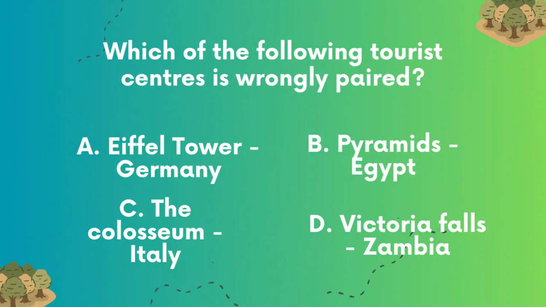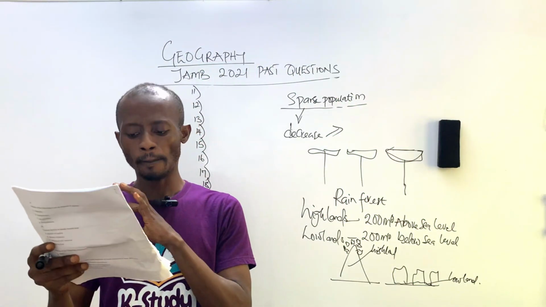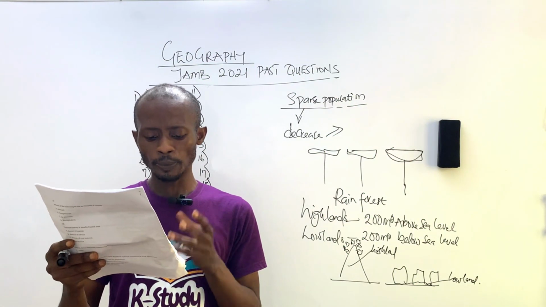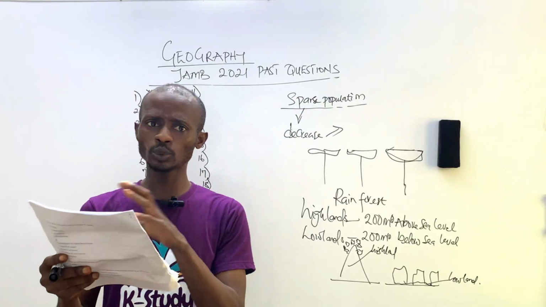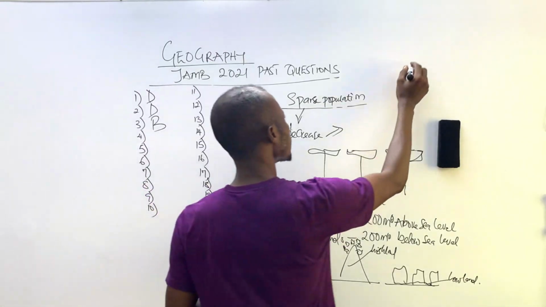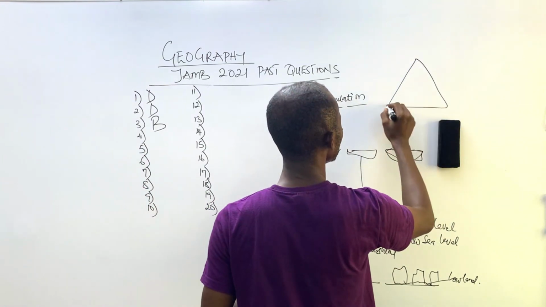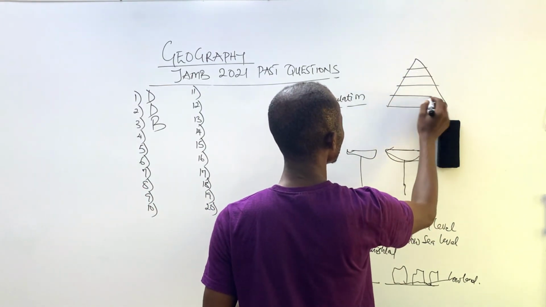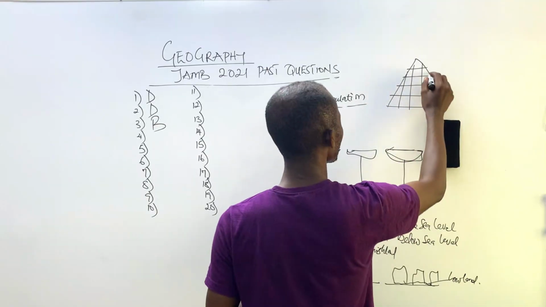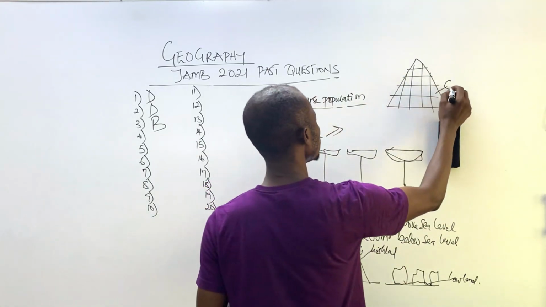4. Which of the following tourist centers is wrongly pegged? A. The Eiffel Tower, Germany. B. Pyramid, Egypt. C. Colosseum, Italy. D. Victoria Falls, Zambia. Which is wrongly pegged? The pyramid we know is located in Egypt. The pyramid stands in Egypt, looking something like this.